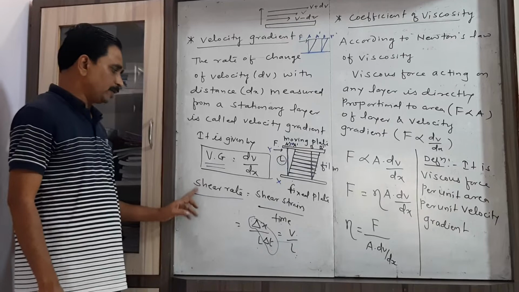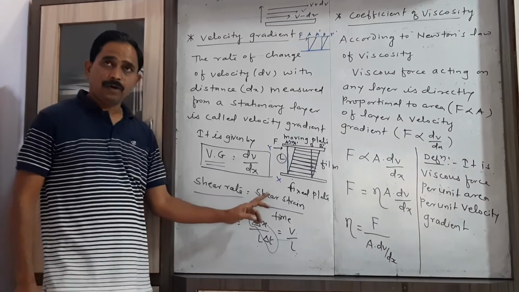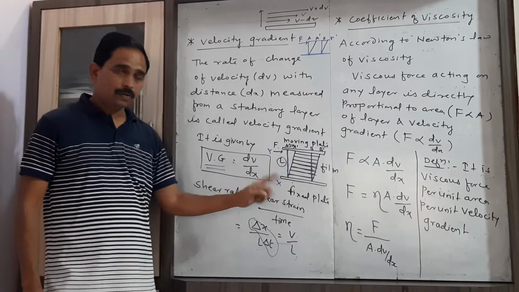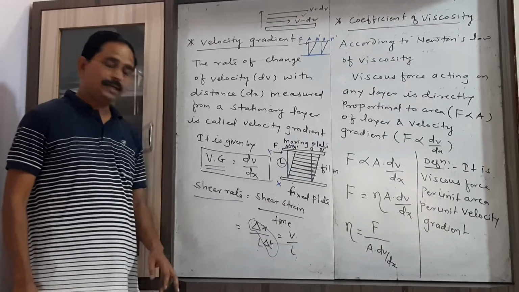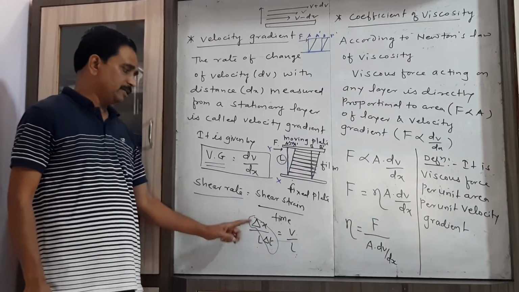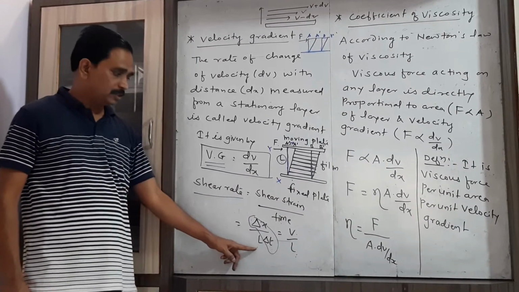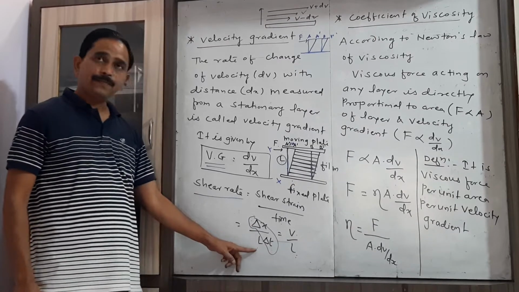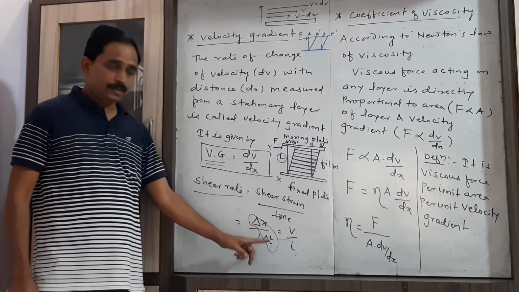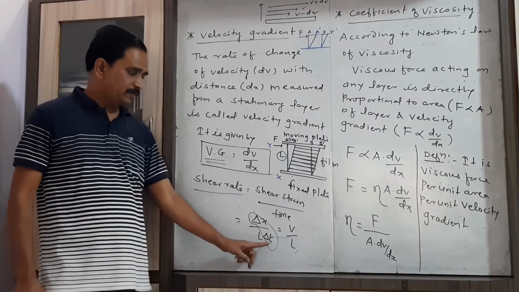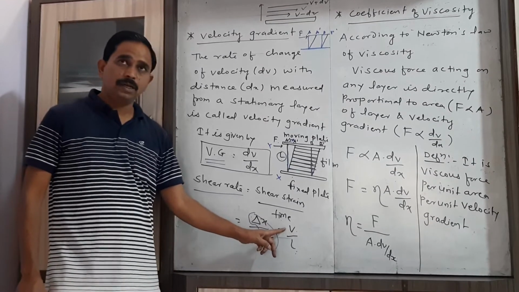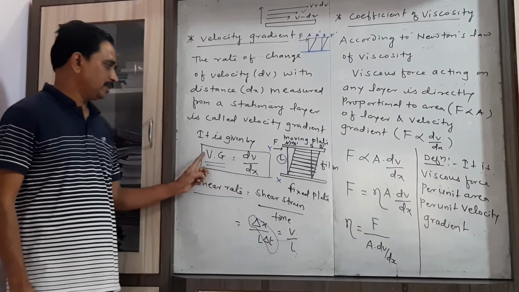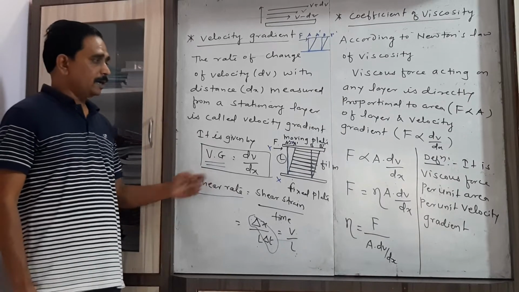For that you have to consider the shear rate as the shear strain produced on that film upon the time. Here shear strain is lateral displacement upon its distance, delta x by L, and in time delta t, this rate of change of displacement with respect to time is the velocity, and velocity upon distance is nothing but the velocity gradient.